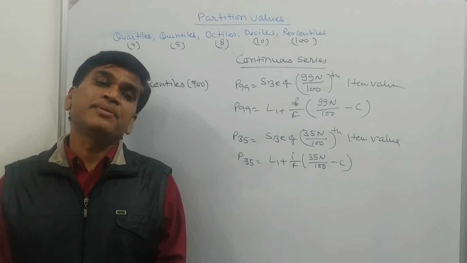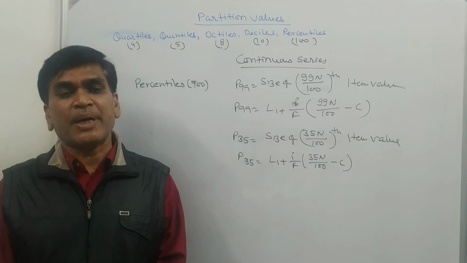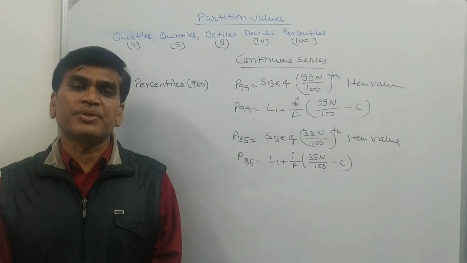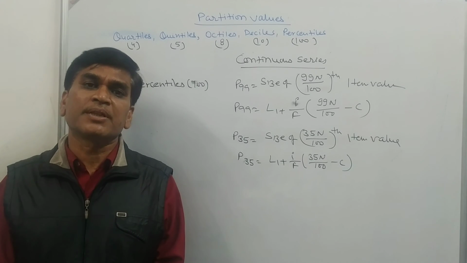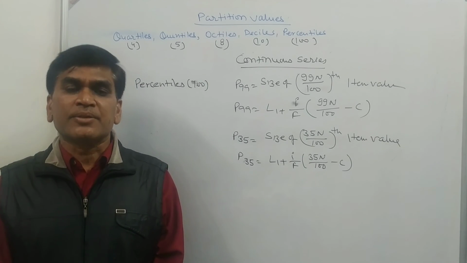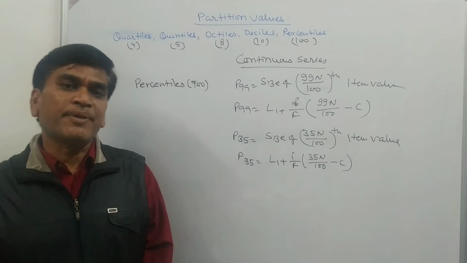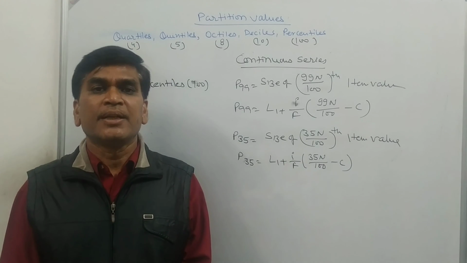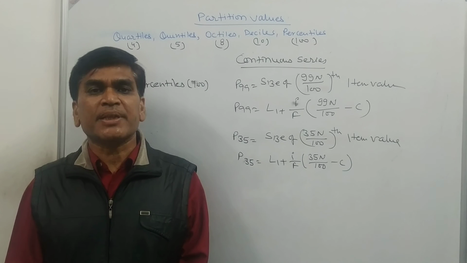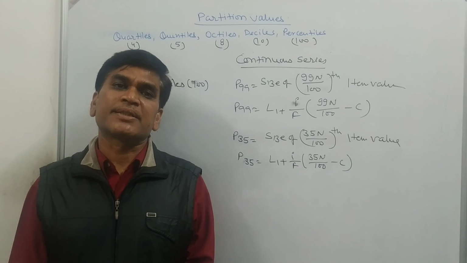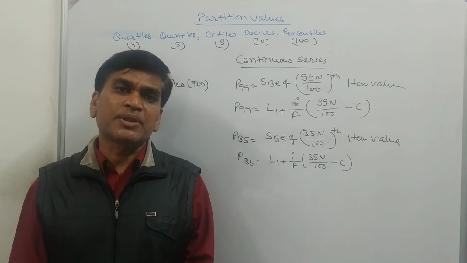In many calculations, the partition value is very important. Suppose you are to calculate the middlemost 50% of the data. So first we will discuss the 25% and 75%. For getting the middle 50% data range, we will subtract Q1 from Q3.